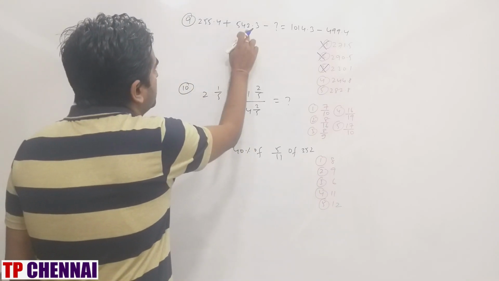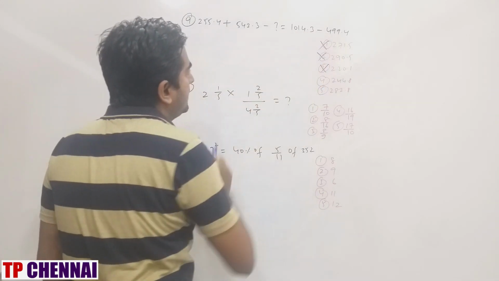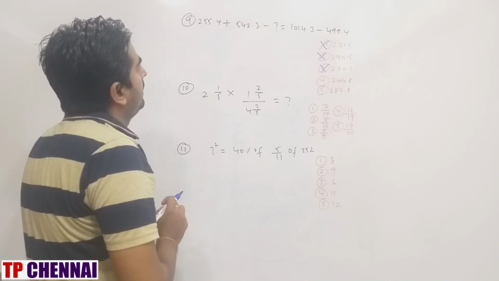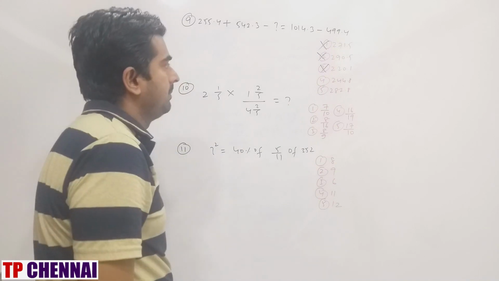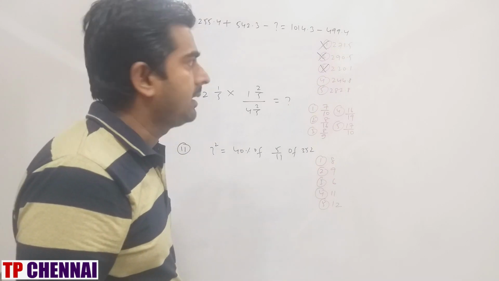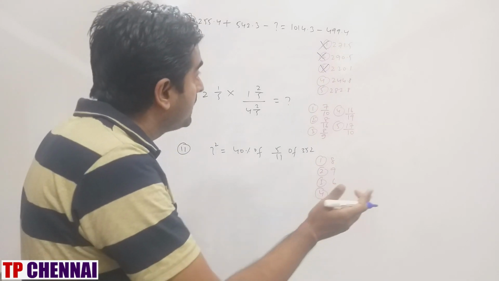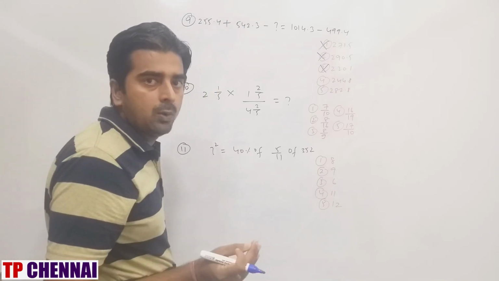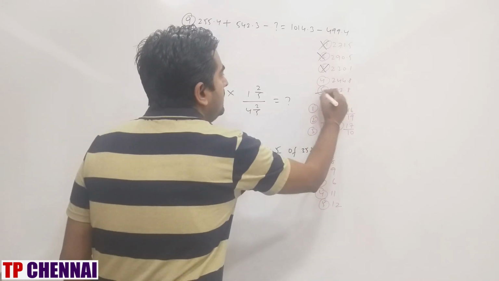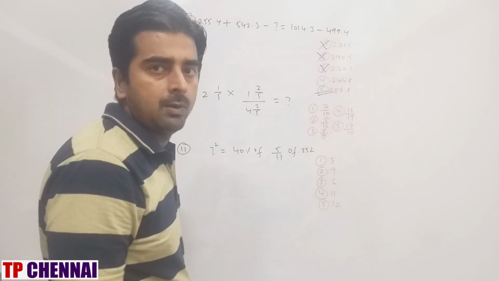So again 5 plus 2 is 7, 4 plus 9 is 13. 13 minus 7, right? But it will subtract, that means it will be 12 minus 7. That means the last digit of the whole number ends with 2. I have only this option. Right? I have only this option.